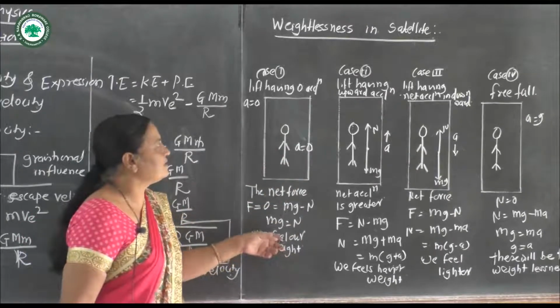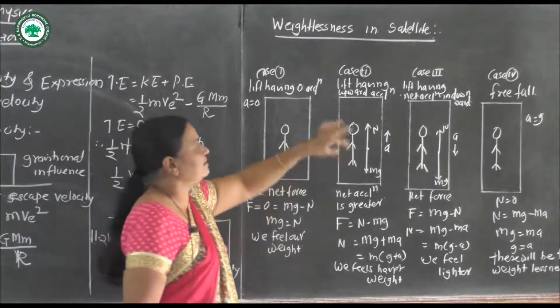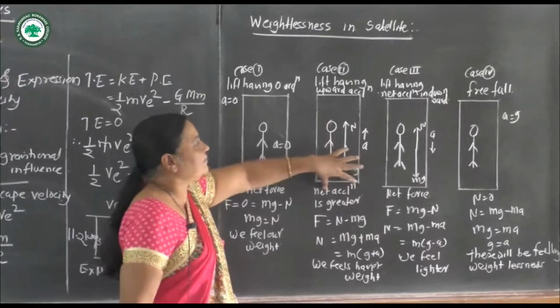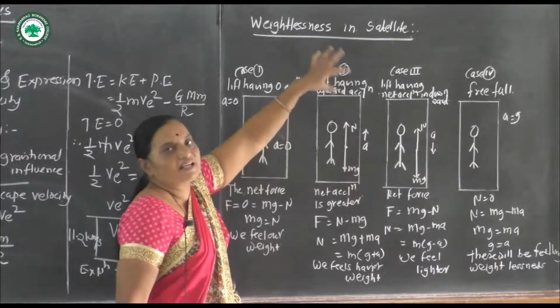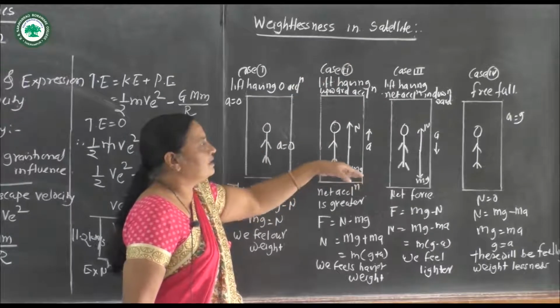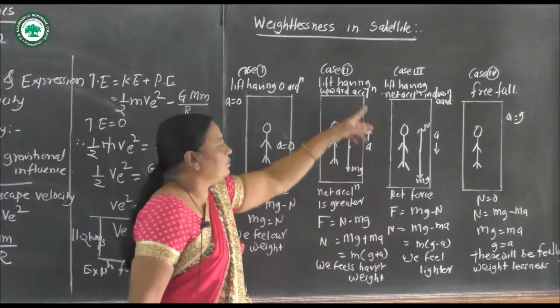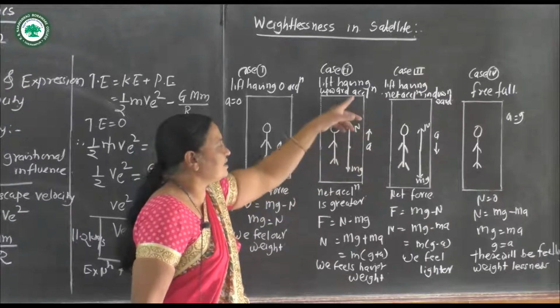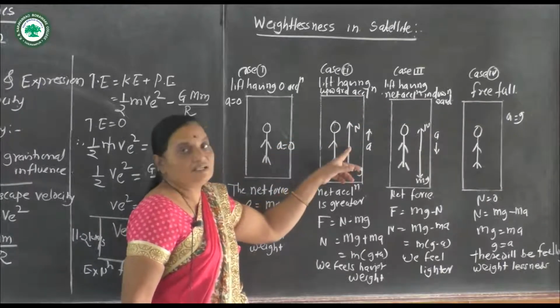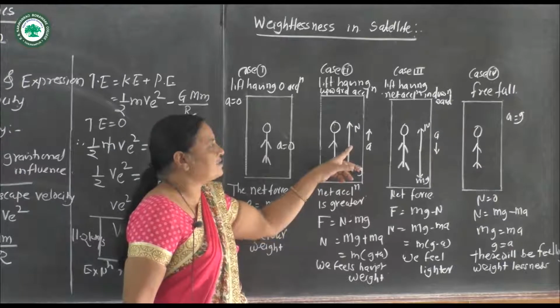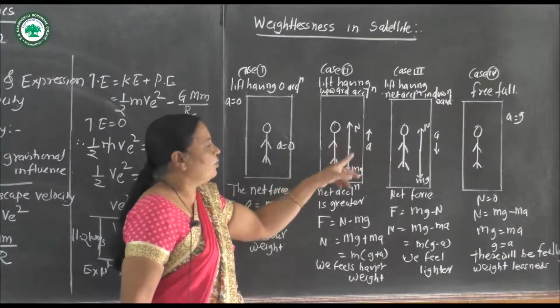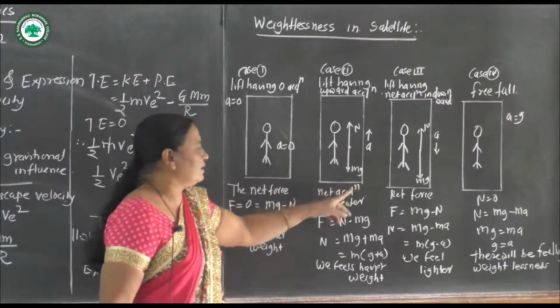Now in the second case, if the lift is accelerating in the upward direction, the normal reaction is in the upward direction, while weight is in the downward direction.